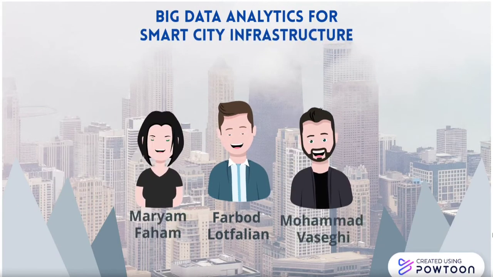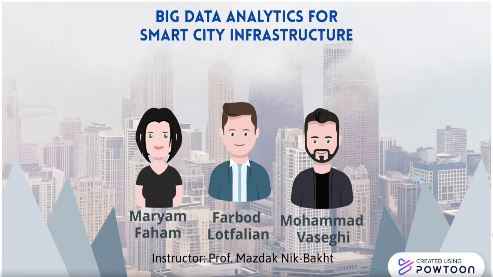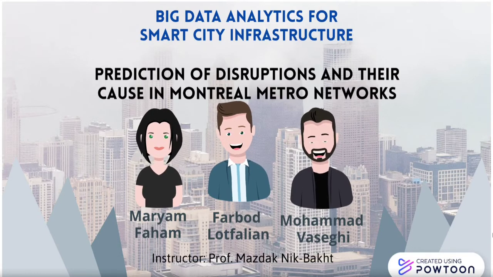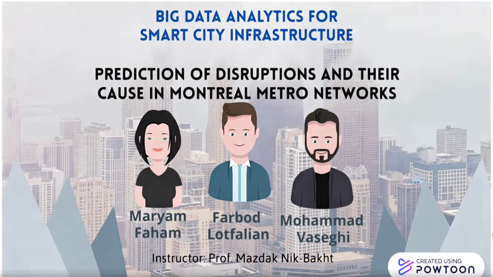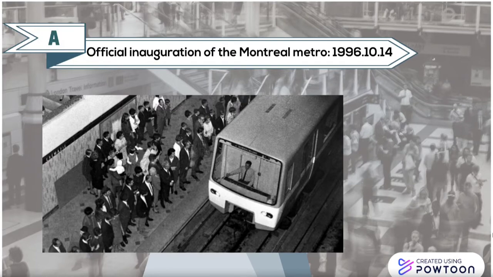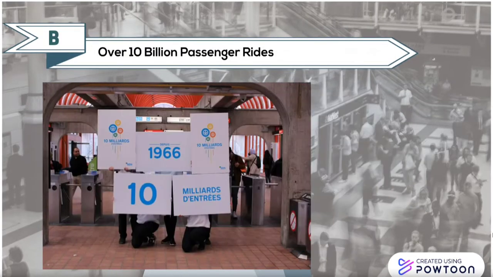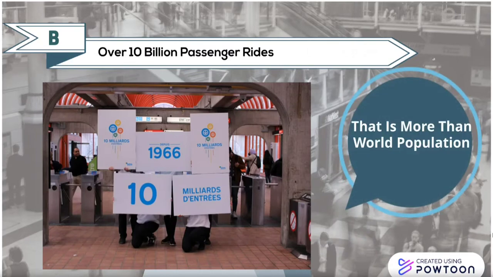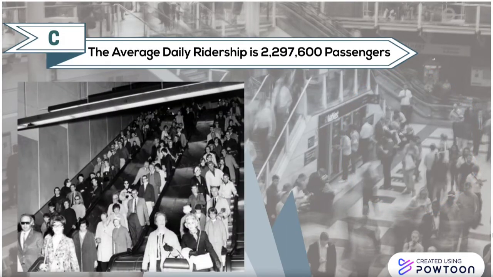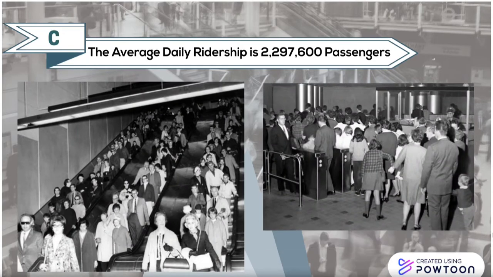In this video, we are going to present our proposal, which is prediction of disruptions and their cause in the Montreal metro network using machine learning techniques. The metro system in Montreal has been provided by the STM company for over 50 years and chalked up over 10 billion passenger rides since it has been opened. This agency operates the most heavily used urban mass transit system in Canada.